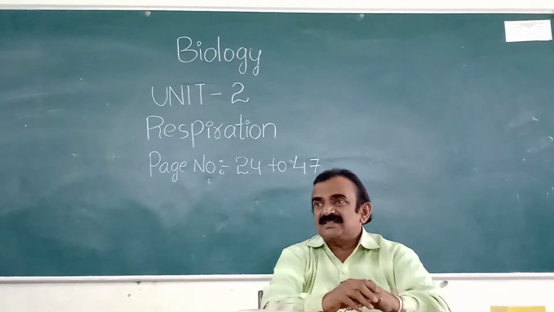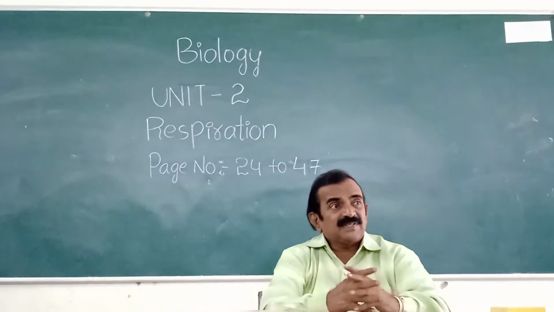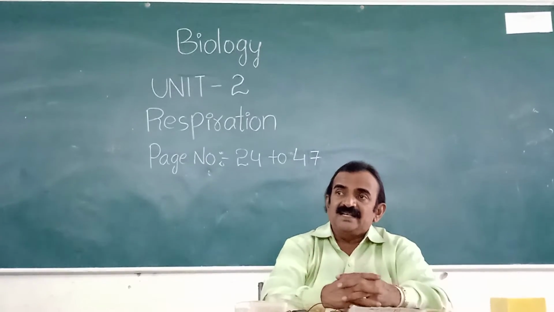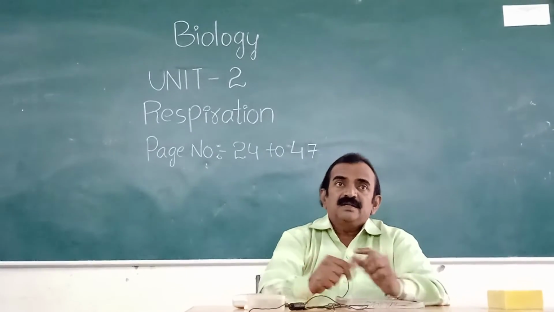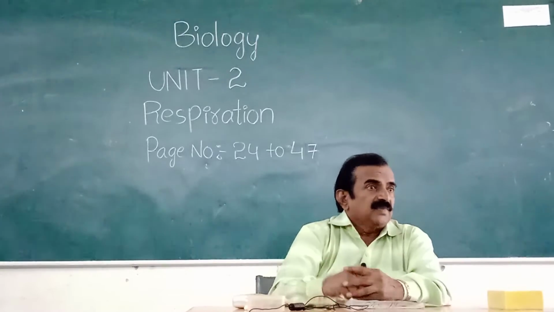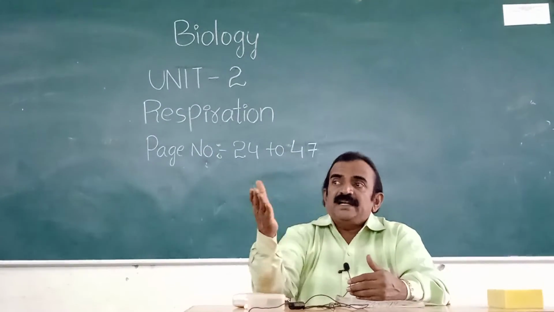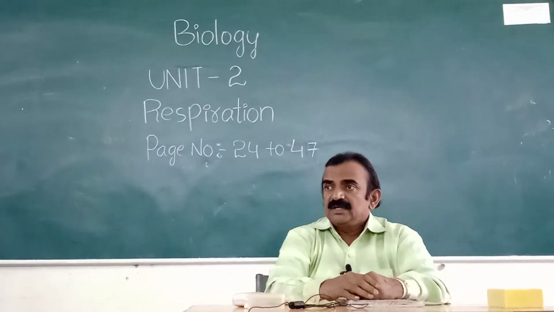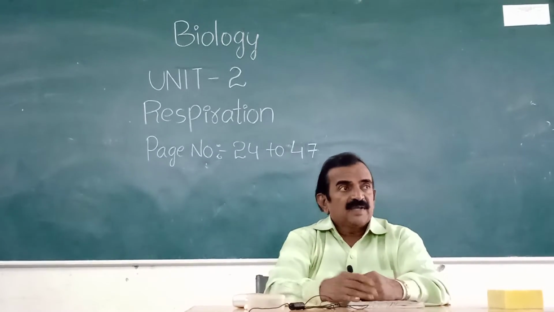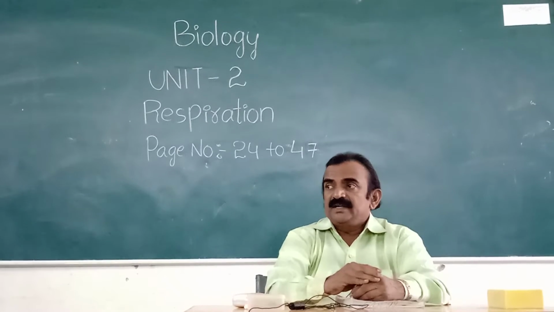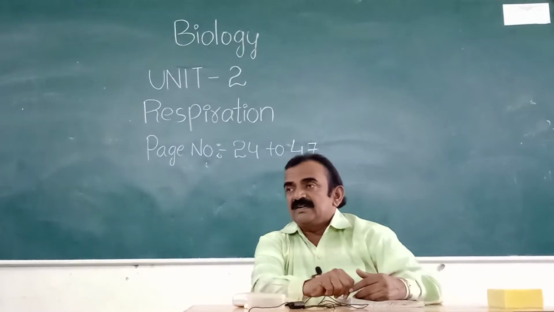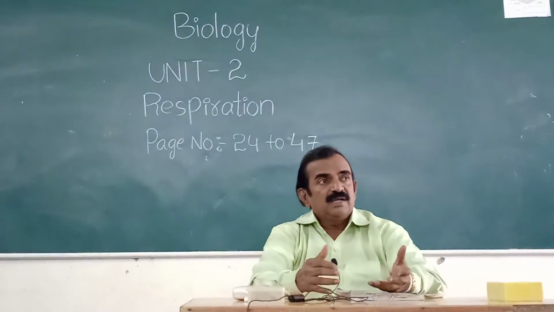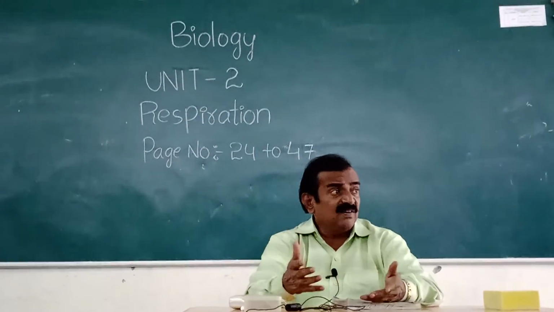What is the percent of oxygen in the air? What is the percent of carbon dioxide in the inhaled air? And what is the percent of nitrogen in the inhaled air? Nitrogen 78. Oxygen, 21 inhaled, and exhaled 16. Carbon dioxide, 0.04 inhaled, exhaled 4.4. Nitrogen inhaled 78, exhaled 78. We are not using nitrogen. We are only taking oxygen, and we are releasing more carbon dioxide.